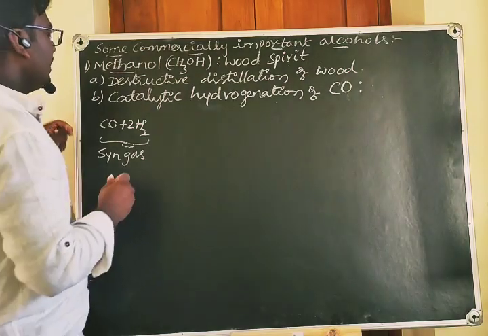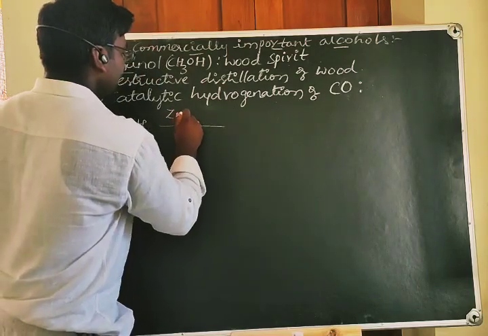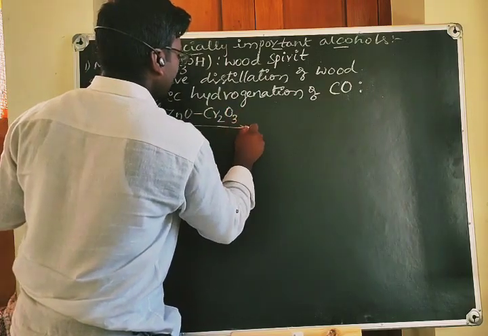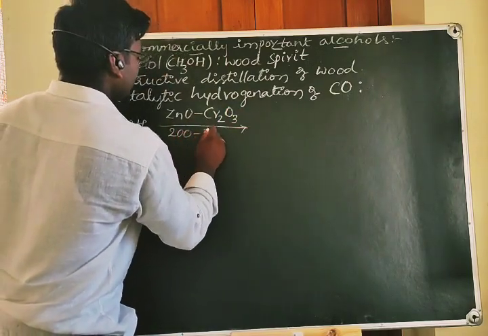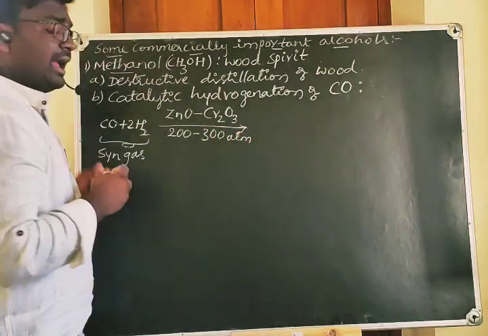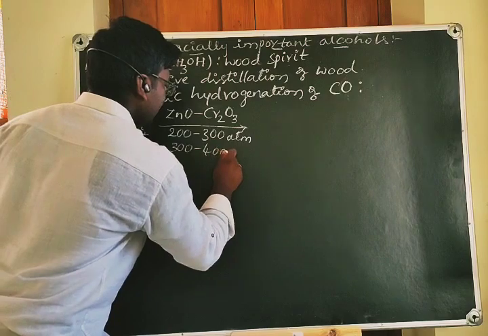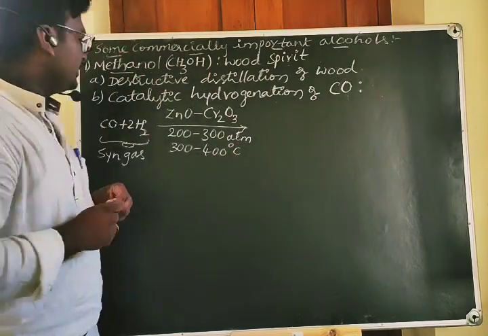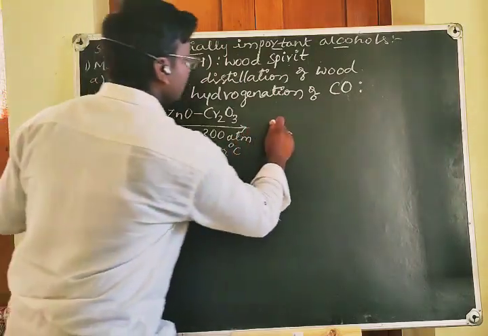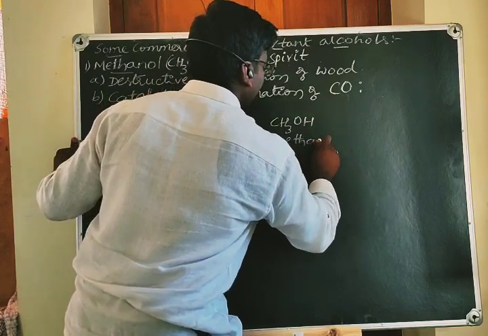When this mixture is allowed to pass over a catalyst, that is a mixture of zinc oxide and chromium oxide, at high pressure, for example 200 to 300 atm, and at high temperature, that is 300 to 400 degrees Celsius, the carbon monoxide and H2 combine to give CH3OH. This is called methanol.